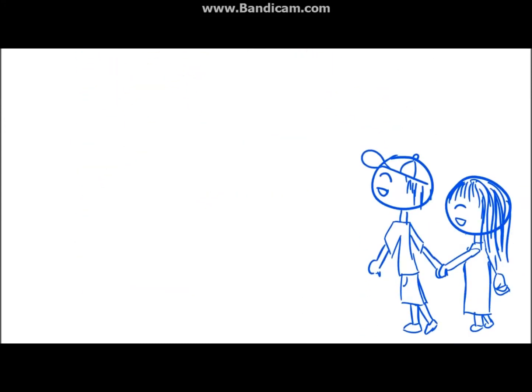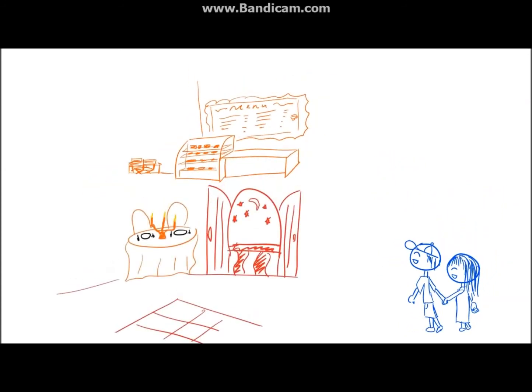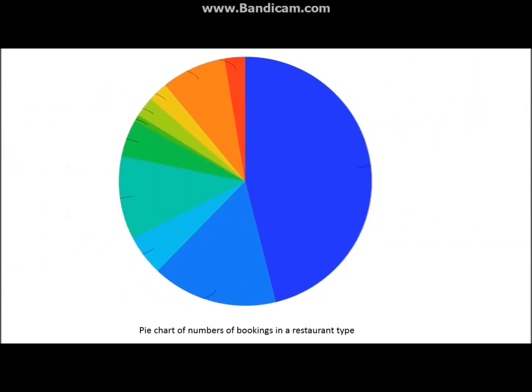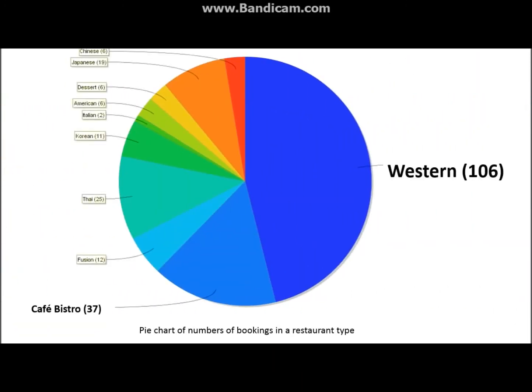Firstly, most of the bookings made are for 2 packs, so we assume that couples or people who are dating use it more. Secondly, people tend to patronize cafe, bistro and western restaurants more than the others. As you can see from the statistics, Western and cafe bistros stand out from the crowd, with a whopping 46% for western restaurants and 60% for cafe bistros.